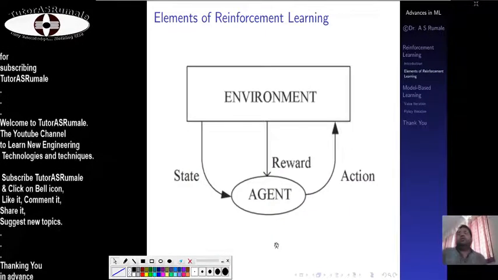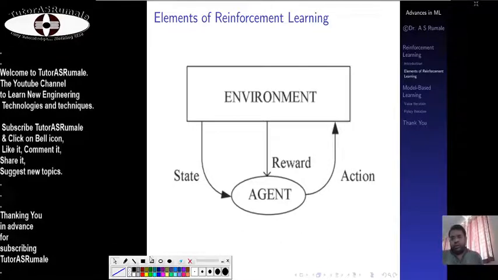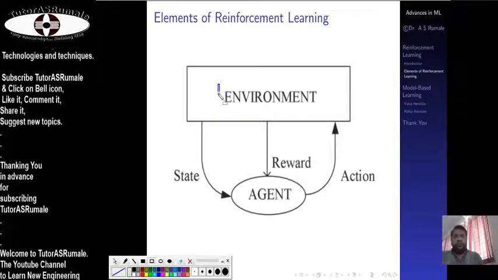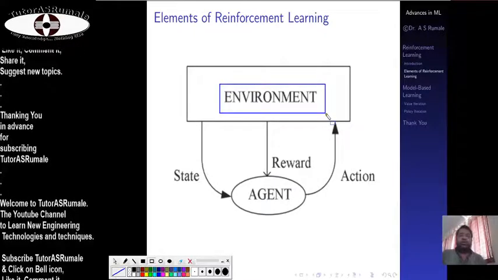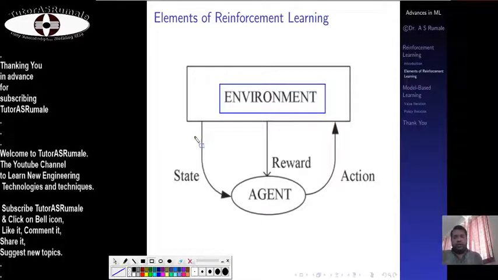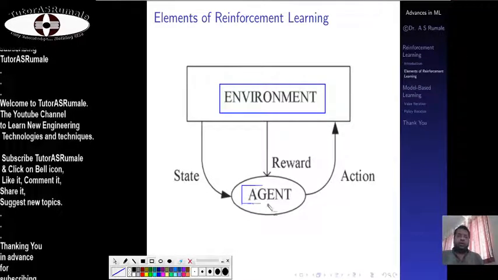Now, these are the elements of reinforcement learning. Here we have a simple environment. Environment means the real life situation, and it changes. Then you have an agent, or what you can say the learner.